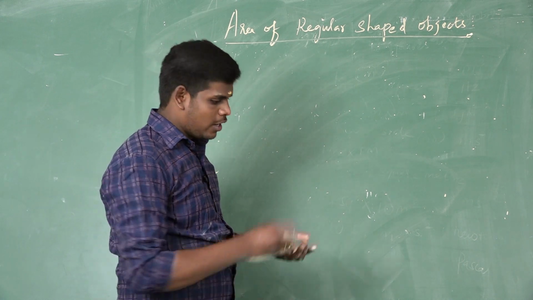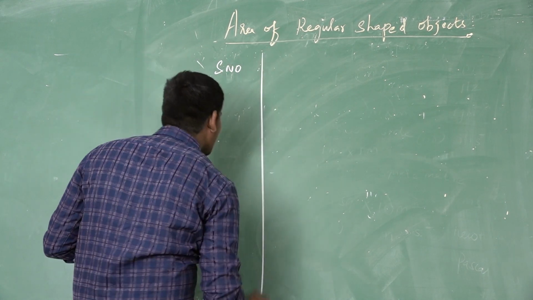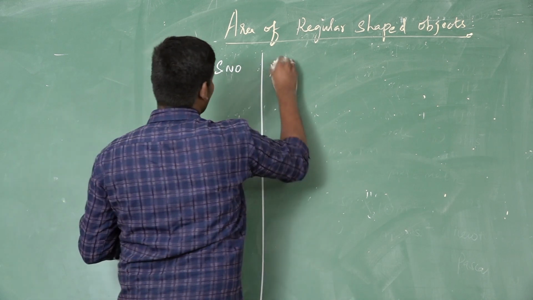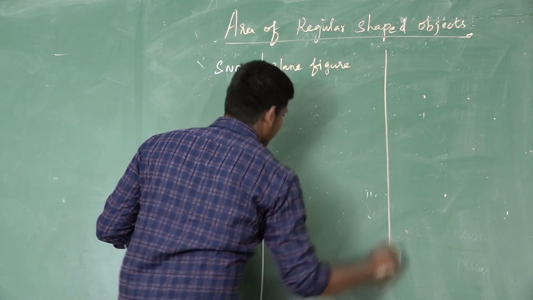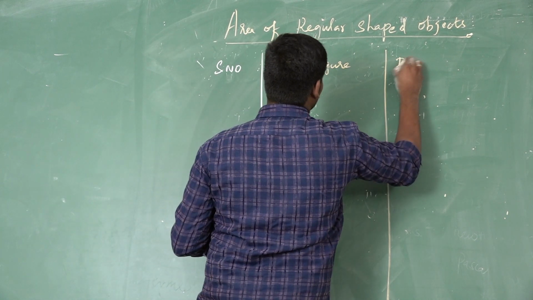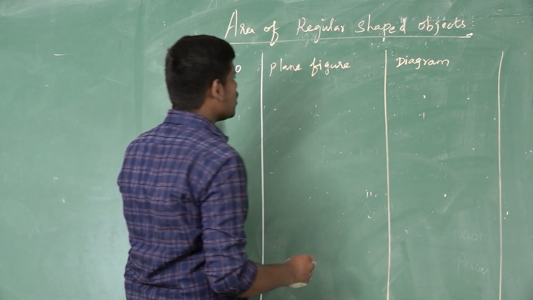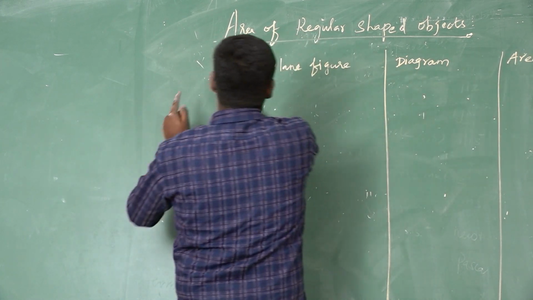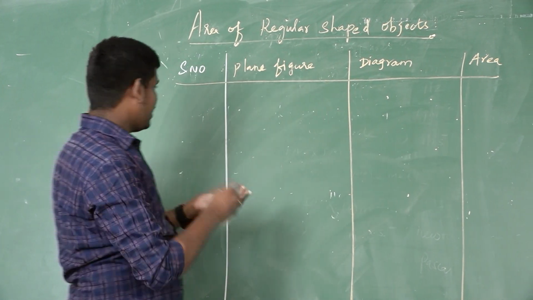The columns are serial number, plane figure, diagram, and area.